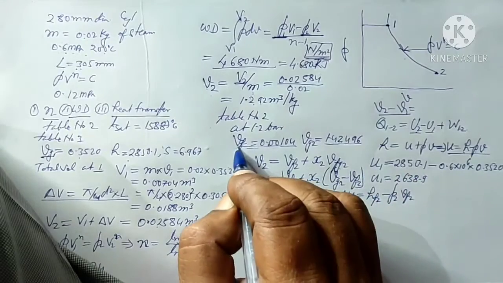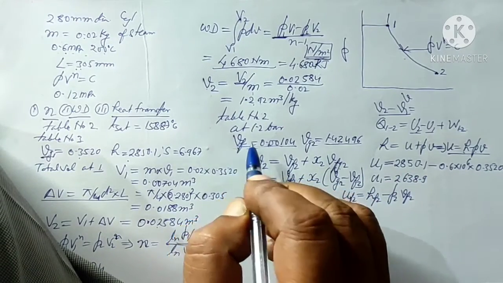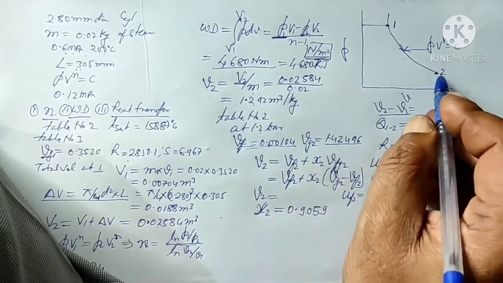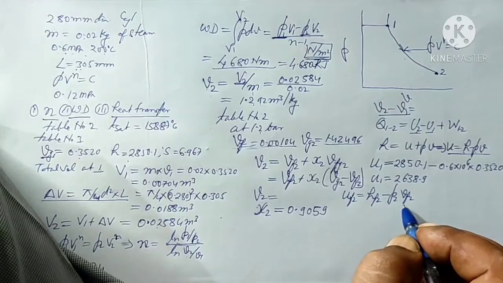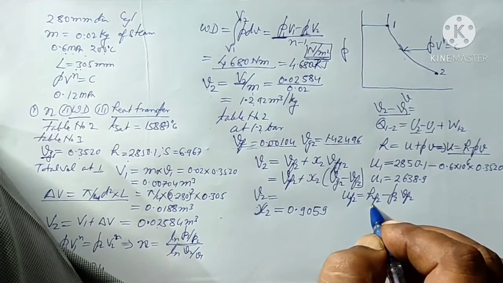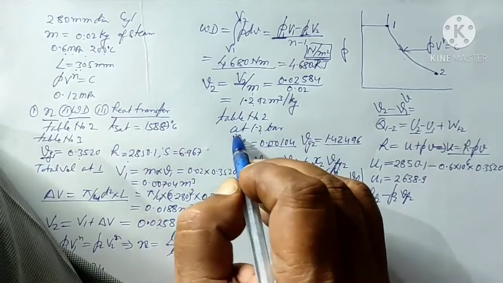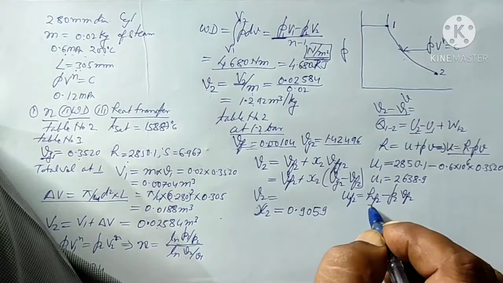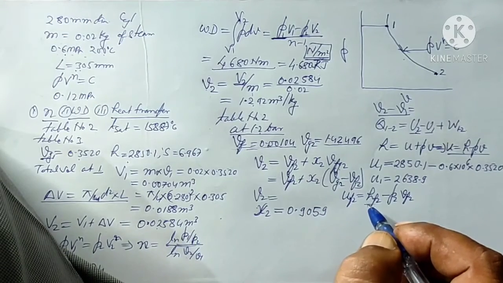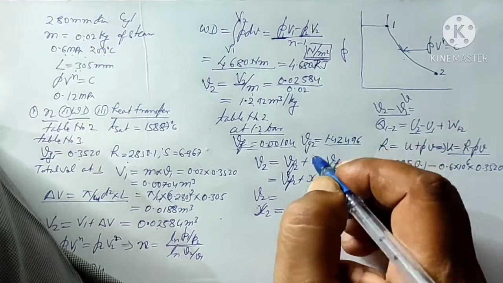VF2 we had already noted down from the steam table, that is at 1.2 bar, 0.00104, but we don't know the value of HF2. So we will go into the steam table again. For pressure 1.2 bar, we will find out the value of HF2 and Hg2 also.